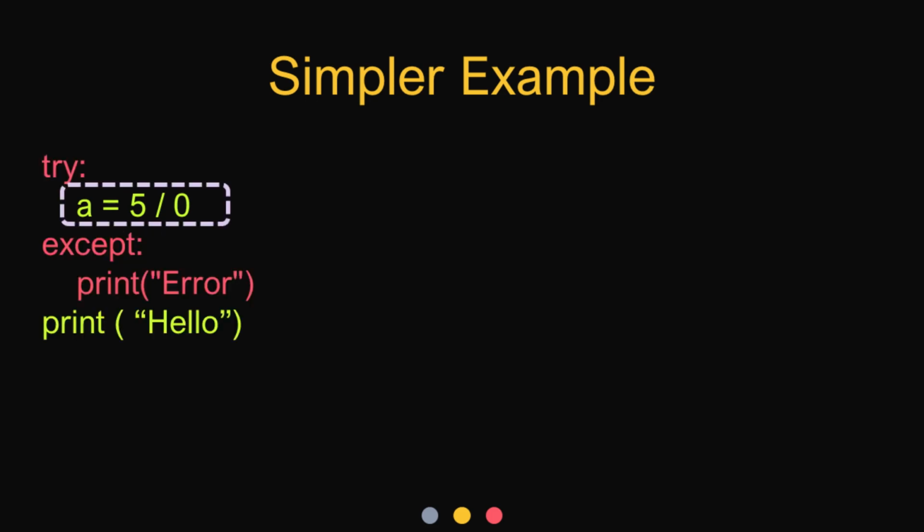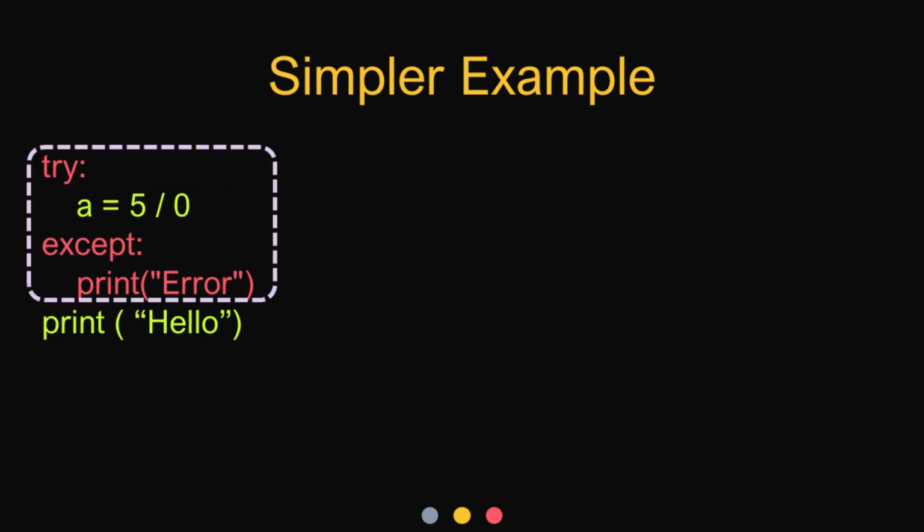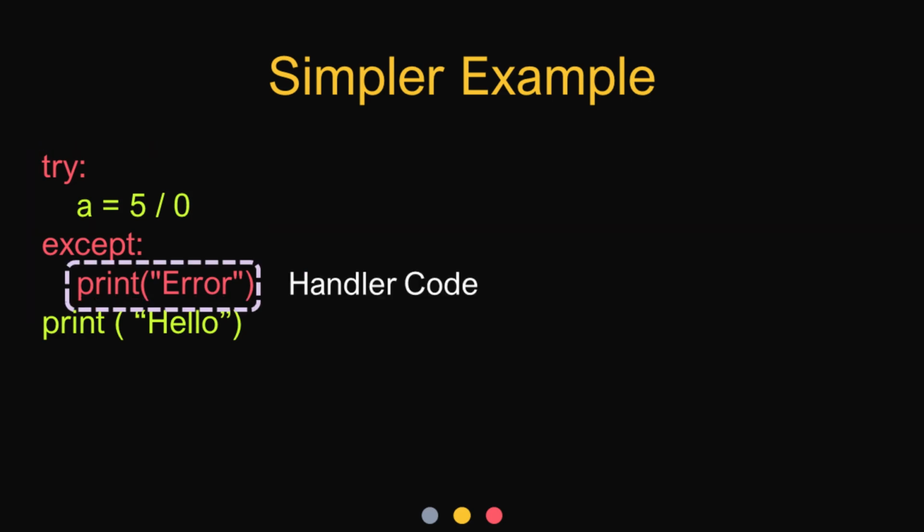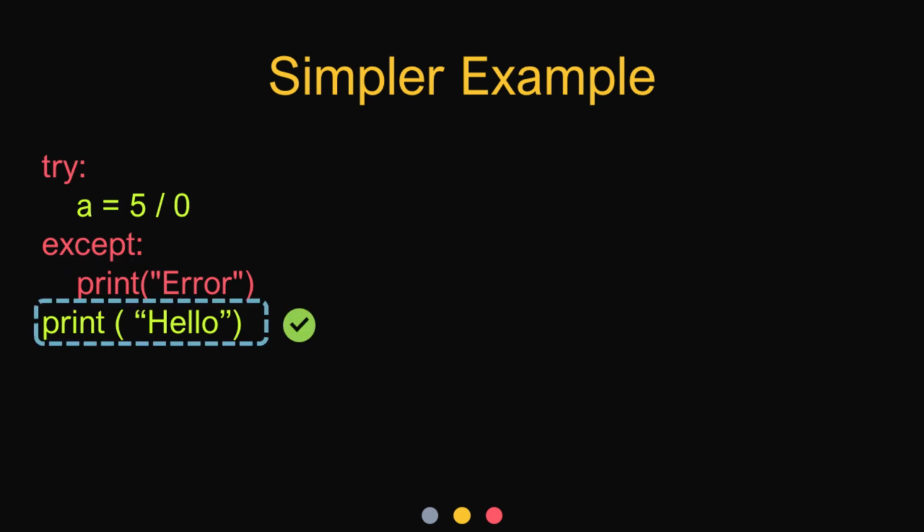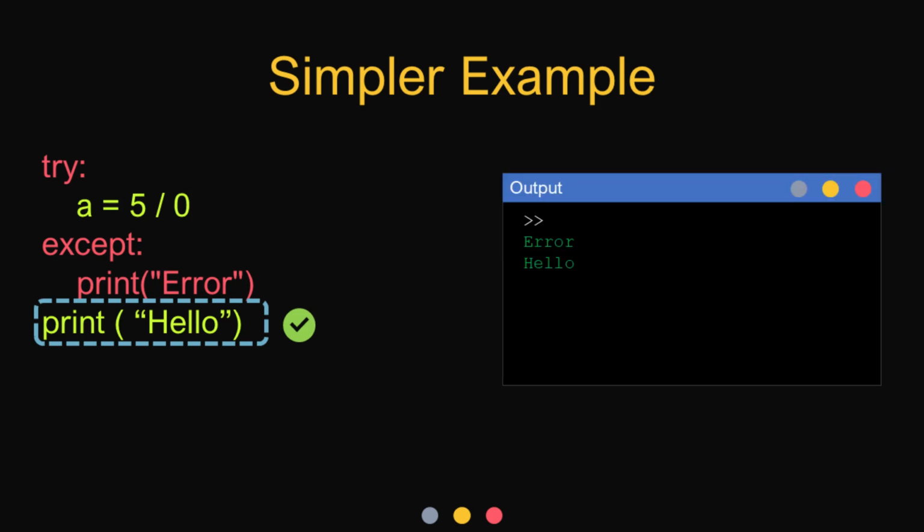Since you know the statement a = 5 / 0 will give an error, you will have to enclose it within the try and except block as given here. Now when an exception occurs, the handler code will take control and run whatever is placed within it. In the case of our current example, it will print error. Since the exception is handled in the above step, the next lines of the program will also be executed without any issues. The output will have both error and hello displayed on the screen.